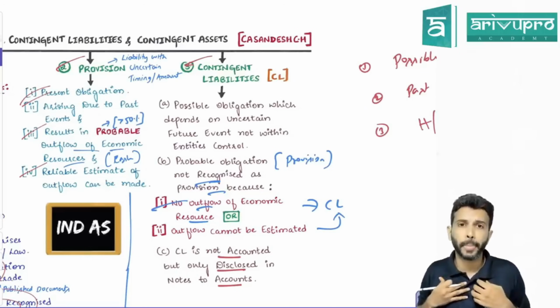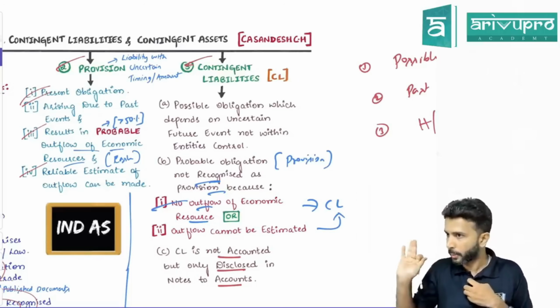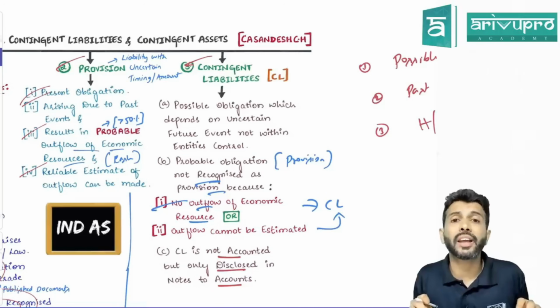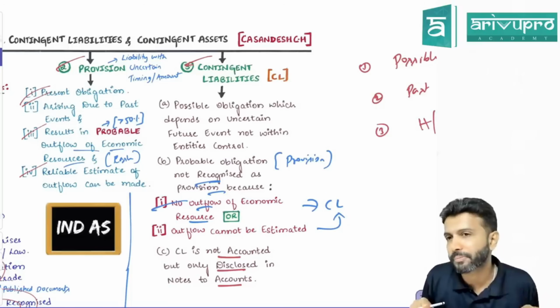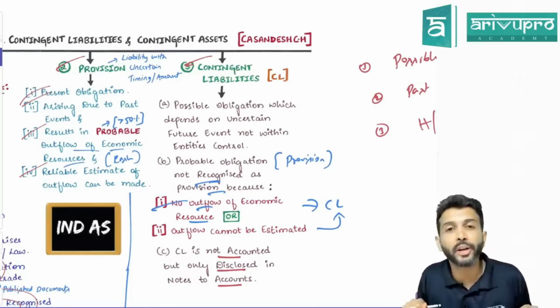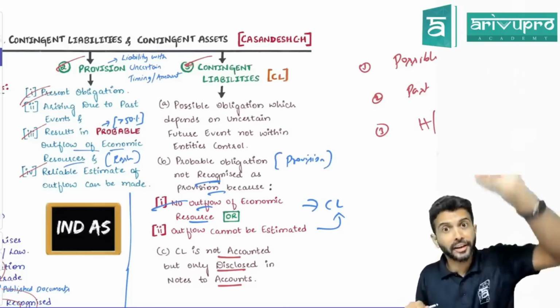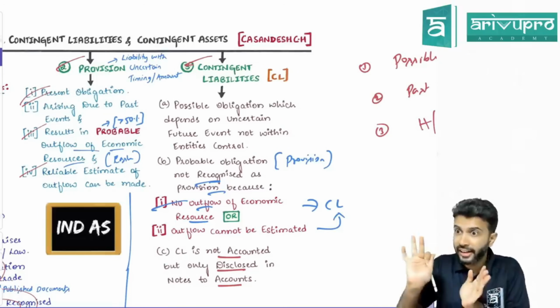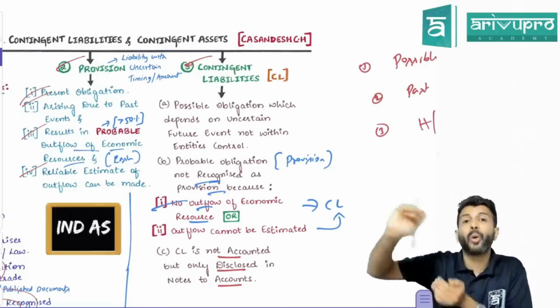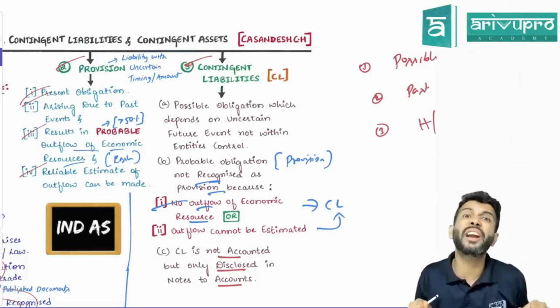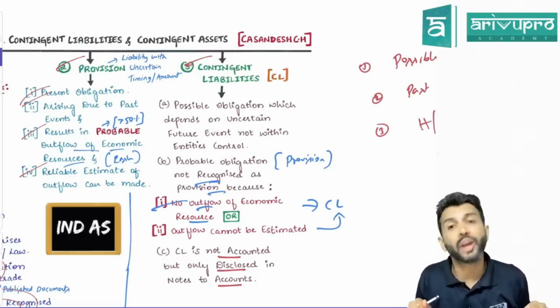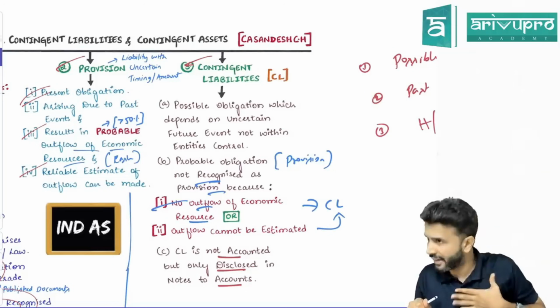Let's say I'm one company. I'm running one factory. I'm producing one product. Somebody has filed a case against me saying in 1995, I contaminated a water body. We are in 2024. Somebody has now filed a case. Why have they filed a case? Because 20 years back, they feel I contaminated one land or river body. Now you tell me, will I maintain 20 years of data?